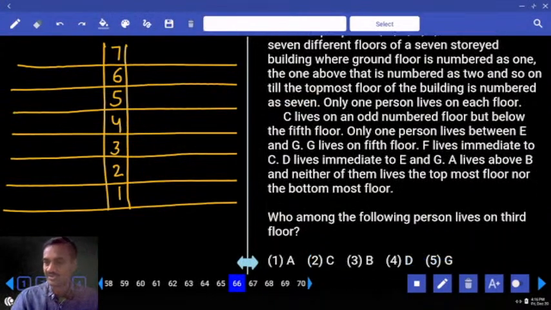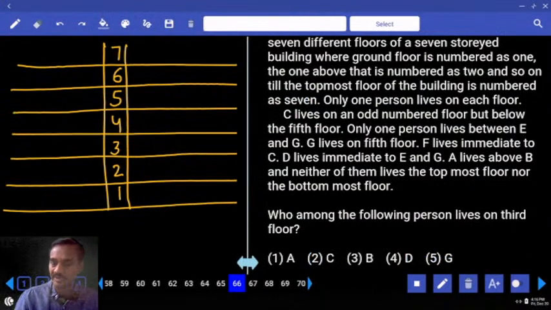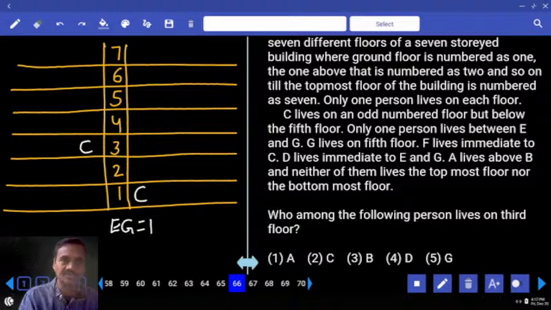now C lives on an odd number floor but below the 5th floor. C, odd number floor, below the 5th floor. How many possibilities we have? 2 possibilities. And there is only one person between E and G. Now in between these two, E and G, there must be exactly 1. And G lives on the 5th floor. Now G is on the 5th floor, that is fixed. Now here again G is on the 5th floor, that is fixed here.